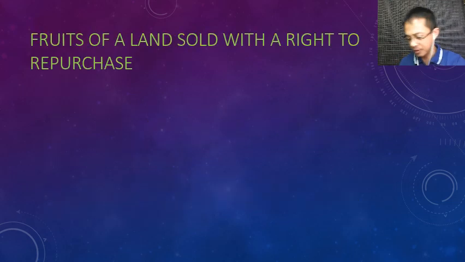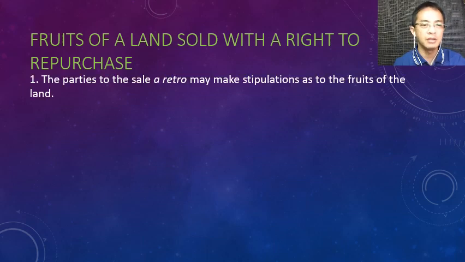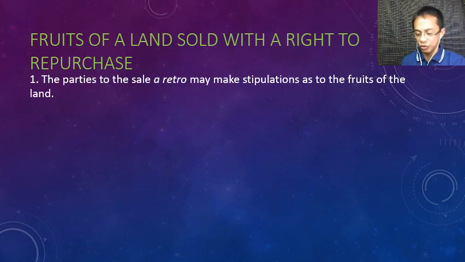Fruits. Okay, fruits. So, the civil code said, the parties to the sale are retro may make stipulation as to the fruits of the land. Okay, so lupa pa rin. Binenta with the right to repurchase.